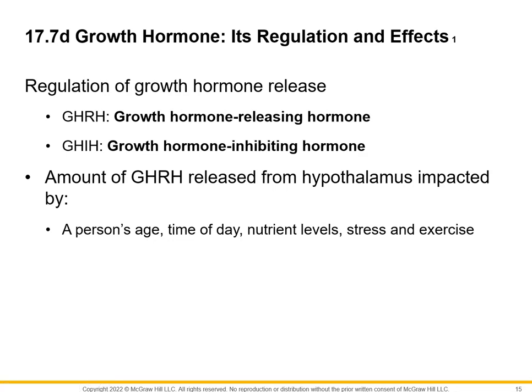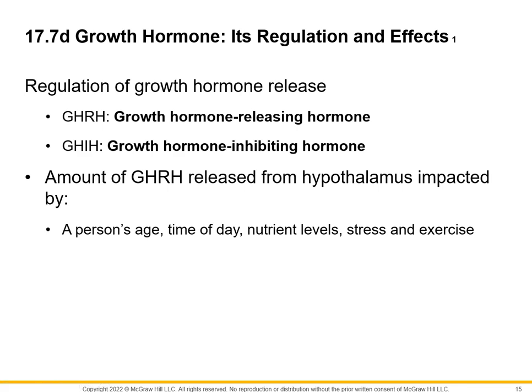So we're going to continue here looking at some specific endocrine hormones, and then we'll also continue looking at specific glands as well. So we're going to pick up here looking specifically at growth hormone, right? So recall growth hormone is released from what endocrine gland? Remember, it's released from the anterior pituitary, and it's stimulated or inhibited from being released by two different hormones: growth hormone releasing hormone or growth hormone inhibiting hormone, right? So remember, if it has the term releasing or inhibiting, where is it from? It's from the hypothalamus, right?